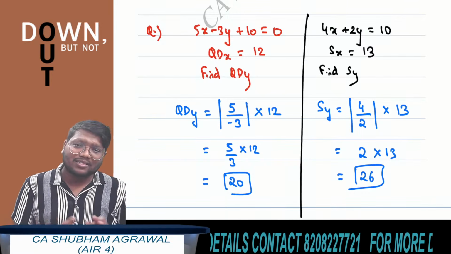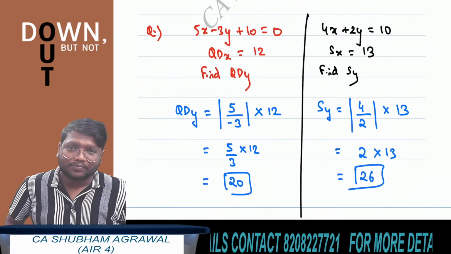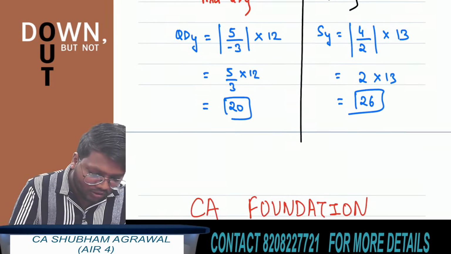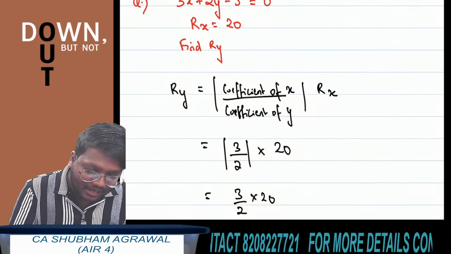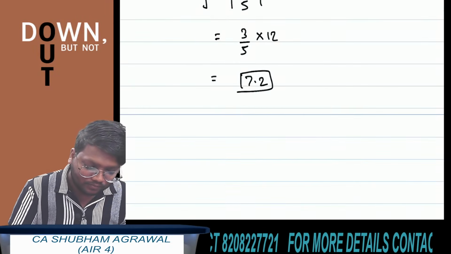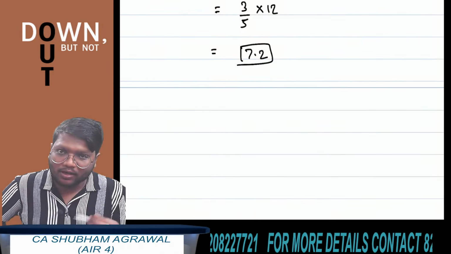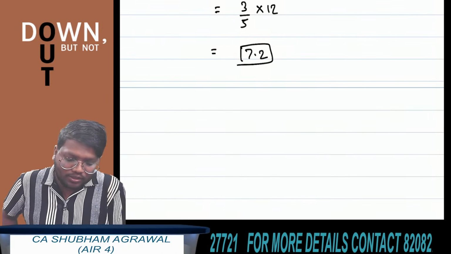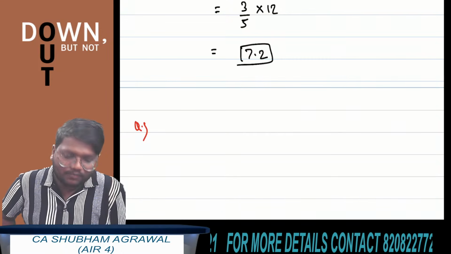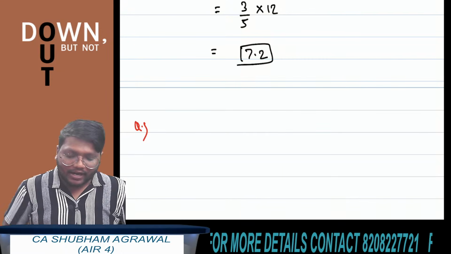They can ask this type of simple questions in exam. Okay. There is one more question which is very, very important, and there is a high chance of making a mistake in this question. First I am giving one question from my end. After that, we will solve that question from the study material also. Write this question. All of you quickly write this question.